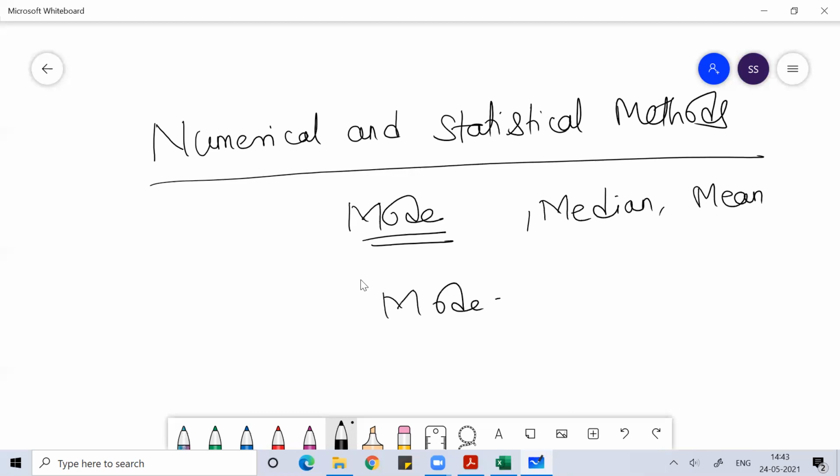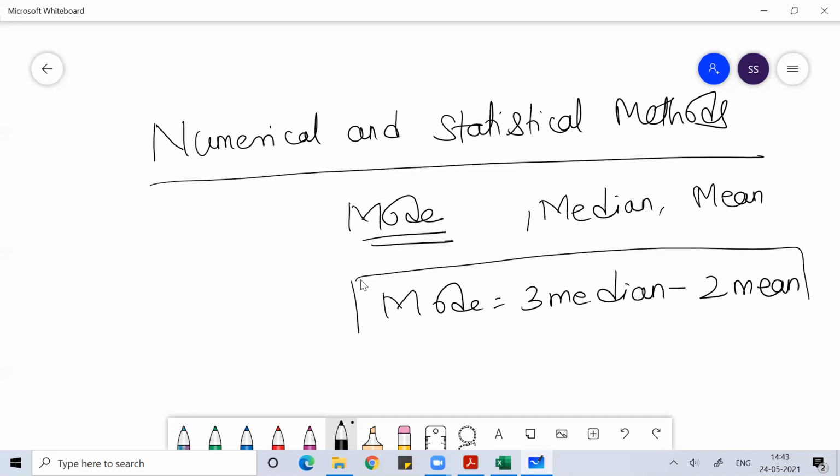Mode is equal to 3 median minus 2 mean. You can remember this relation between mean, median, and mode. Basically, when we talk about mode, mode is all about repetition: the data which repeats the maximum number of times is represented as the mode.